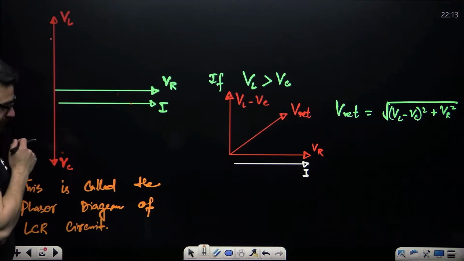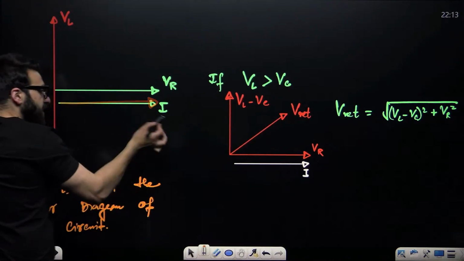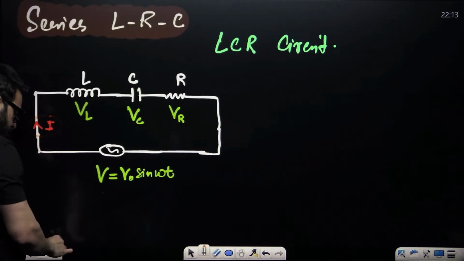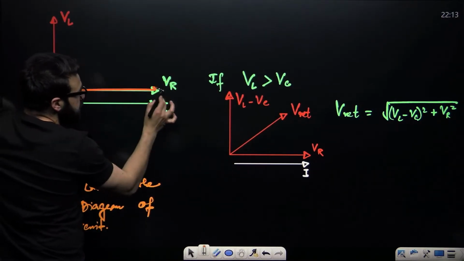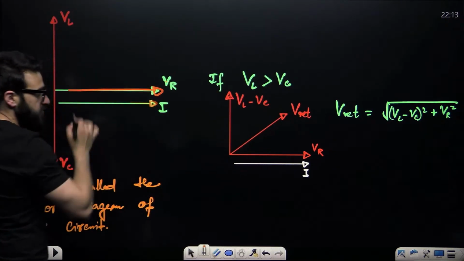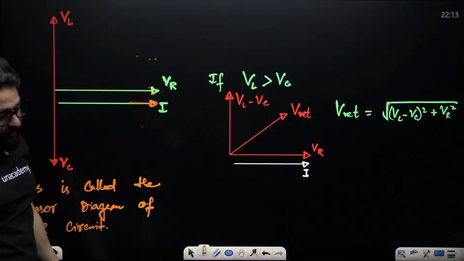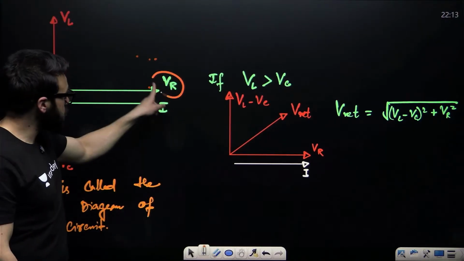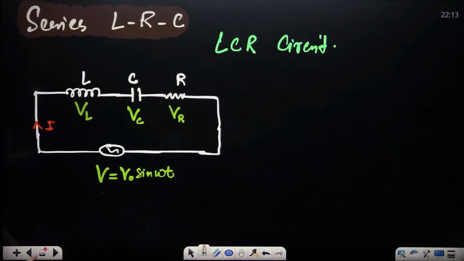Always remember, current in an LCR circuit, this current and voltage, they are in the same phase. Voltage and current in case of resistance are in the same phase.